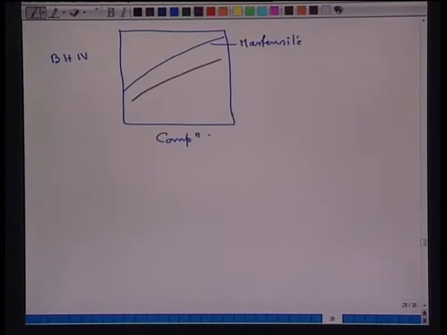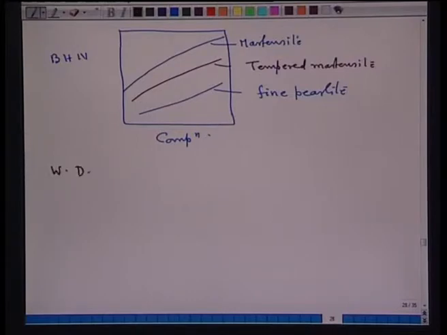Then this will be tempered martensite, and this will be fine pearlite. Now those interested in more detail can look at a book, W.D. Callister. I have given the reference in the end, but still I will give it here, Material Science and Engineering.